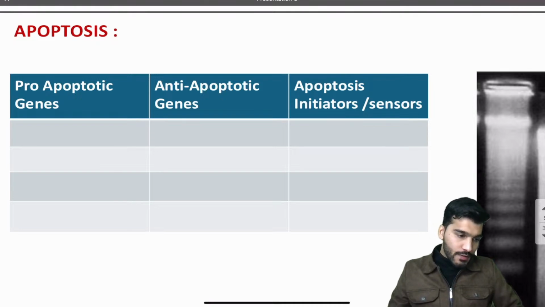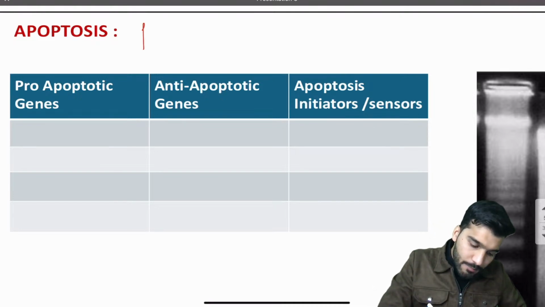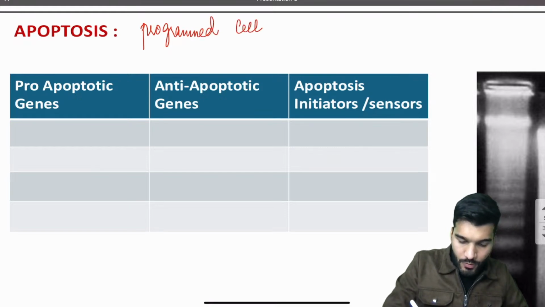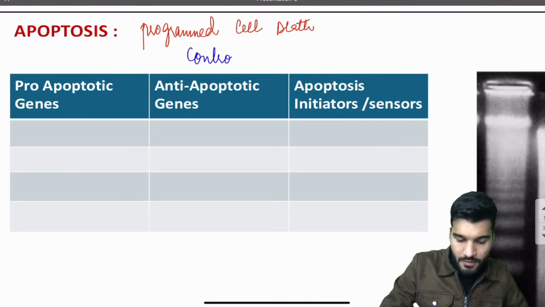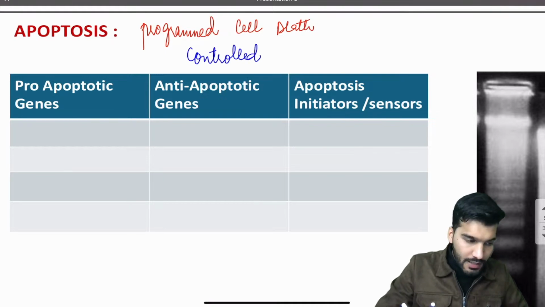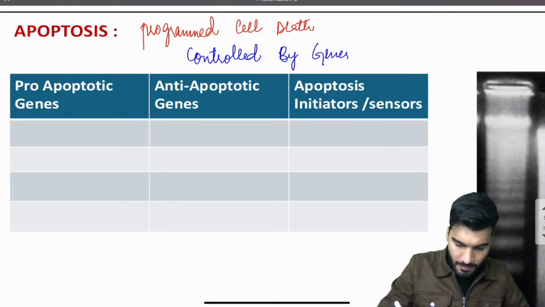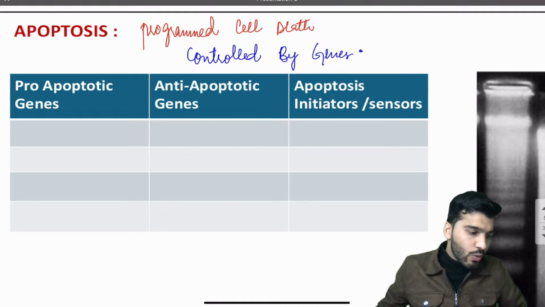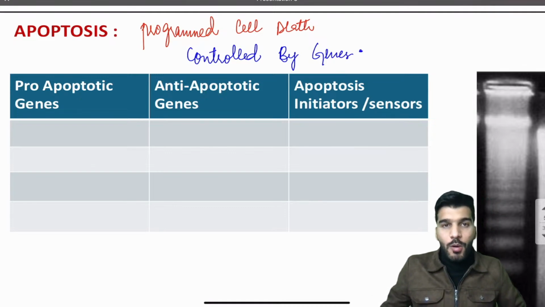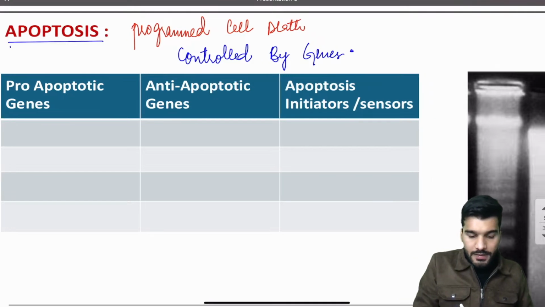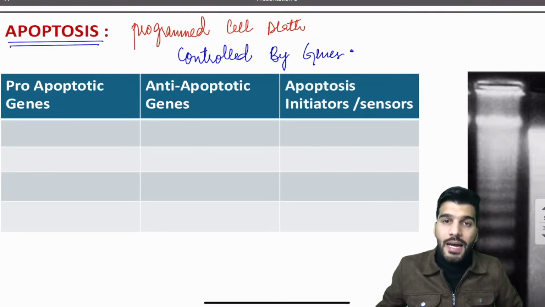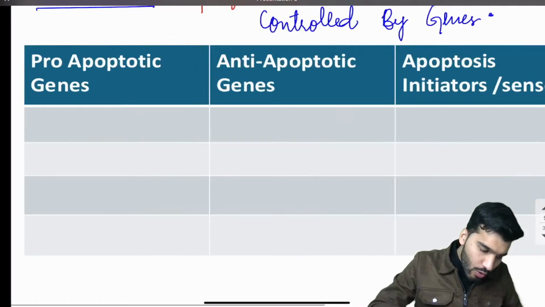Now let's talk about apoptosis in a very short manner. Apoptosis is a programmed cell death which is controlled by genes. Now we have pro-apoptotic genes.